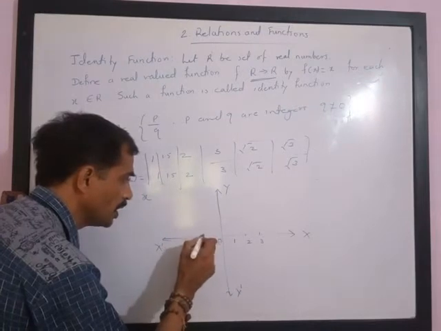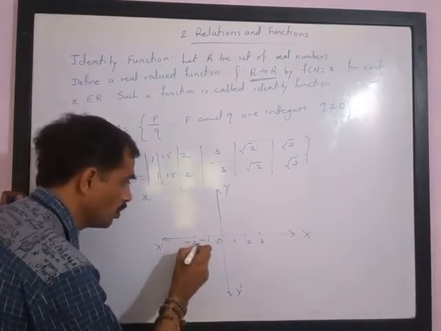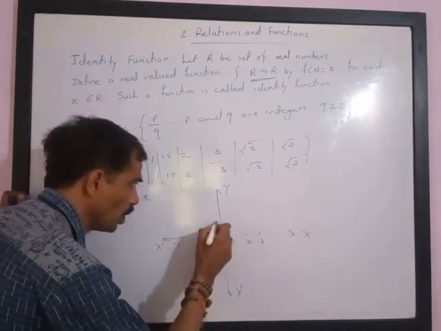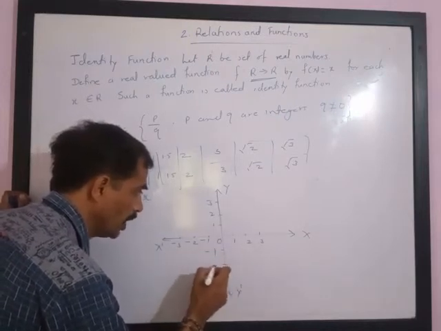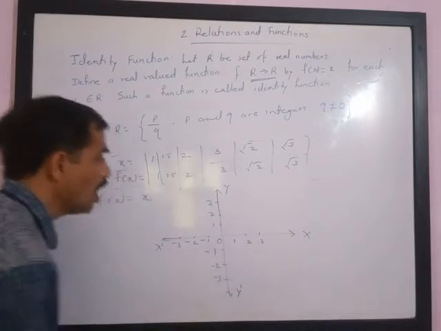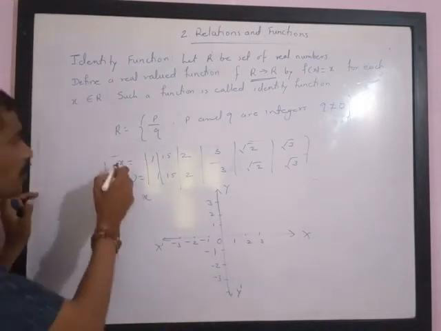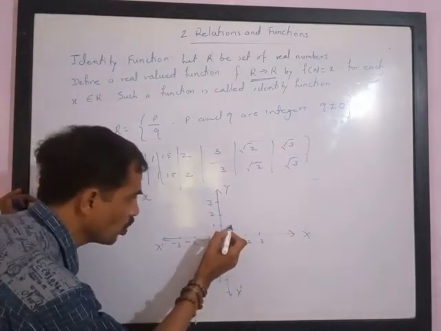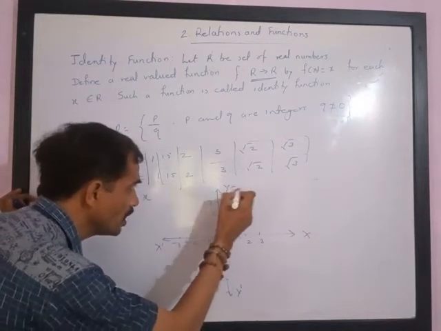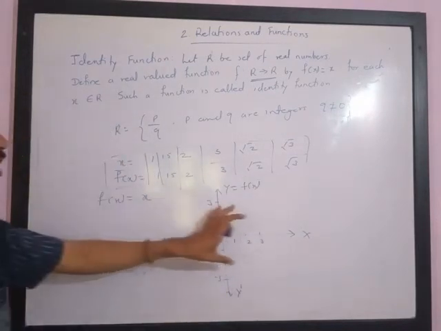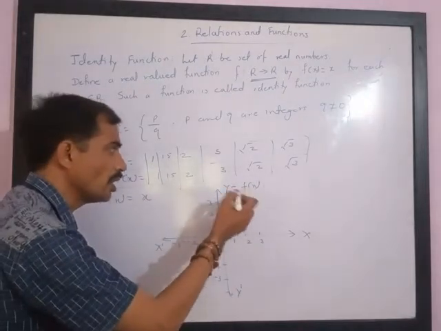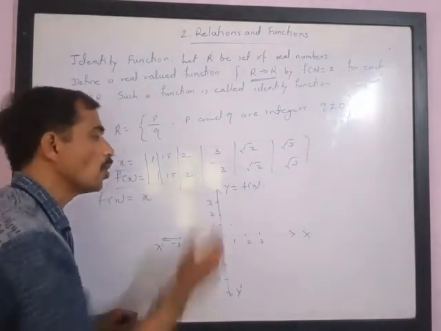When it is negative 1, negative 2, negative 3, here it is 1, 2, 3, negative 1, negative 2, negative 3. Now I have already told when the value of x is 1, y's value is also 1, that is f of x. Y is equal to f of x. Please note, whenever we plot the graph, we always take f of x on the y-axis.